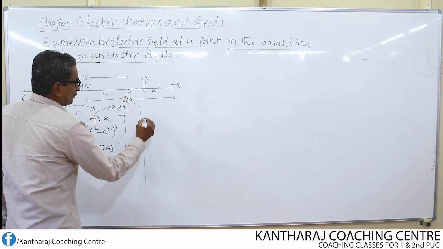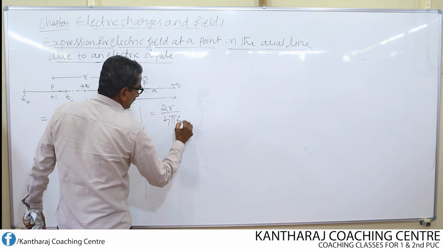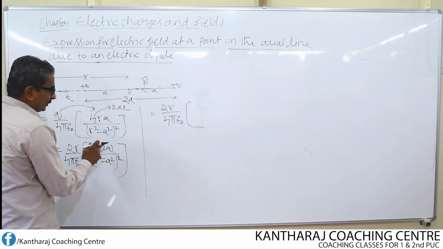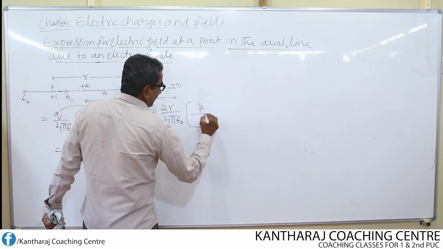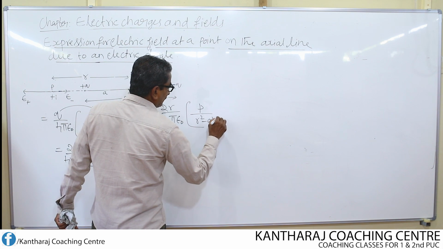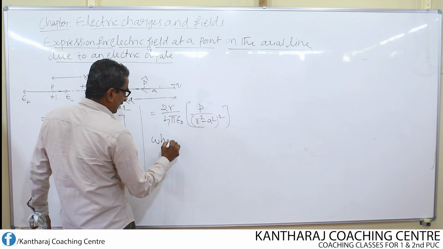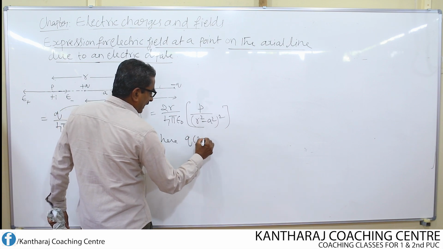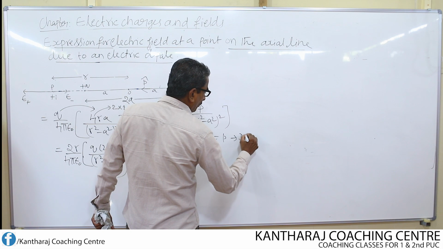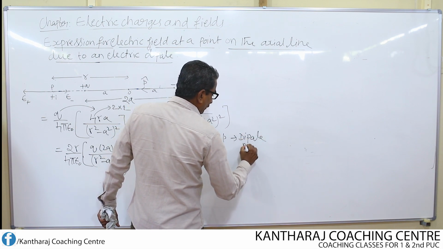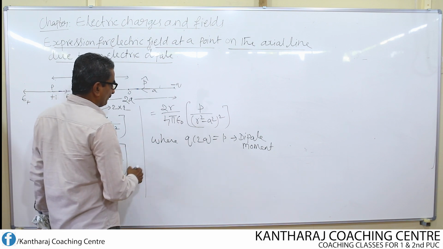So this becomes equal to 2R divided by 4 pi epsilon naught into, what is Q into 2A? Dipole moment P, divided by (R square minus A square) whole square. So I can write here that Q into 2A equal to P is nothing but the dipole moment of the electric dipole.